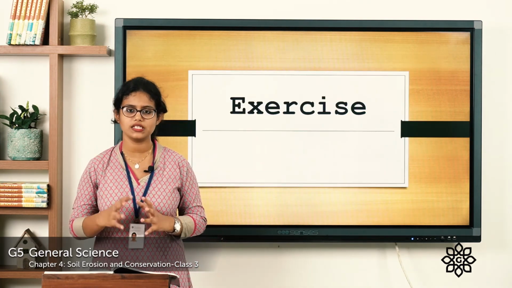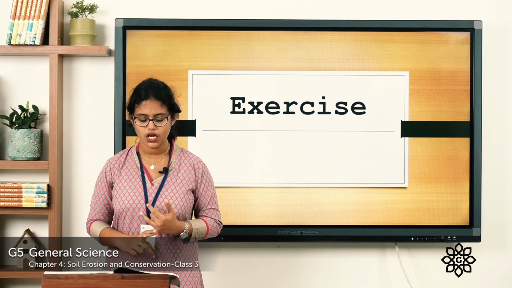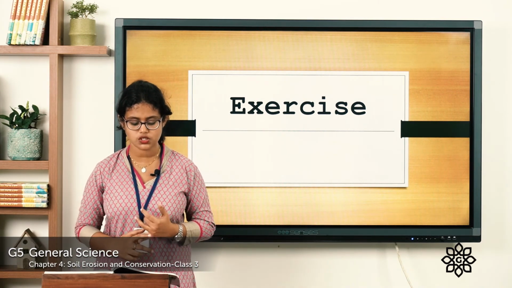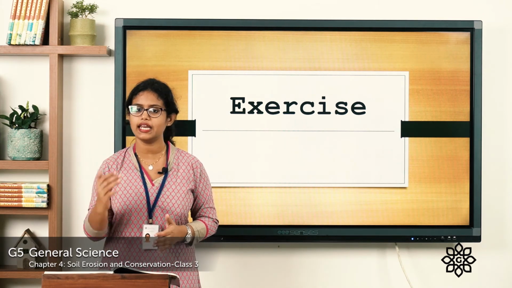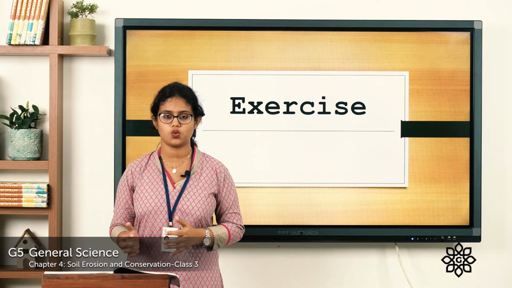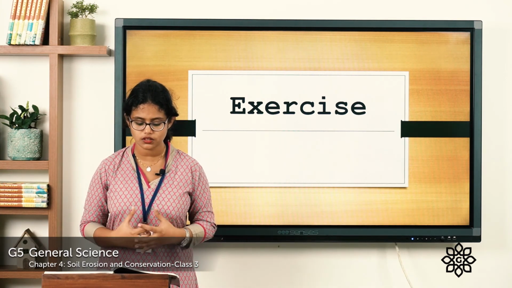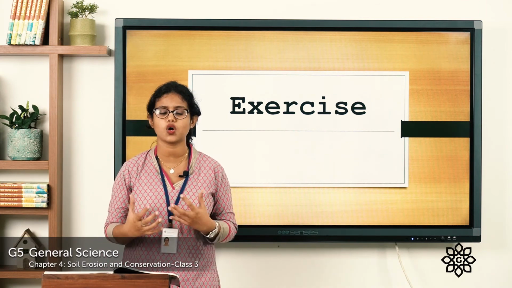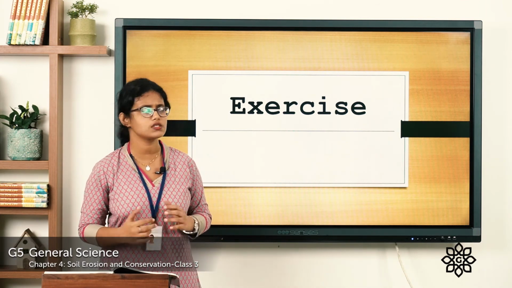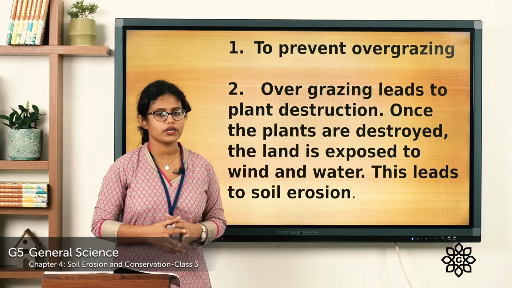Moving on to the value-based question. Shama insists that her son Bablu not take the cattle for grazing to the same pastures again and again. So let's see the question. Why do you think she does so? That is because of overgrazing.